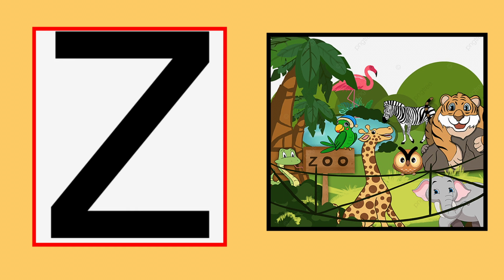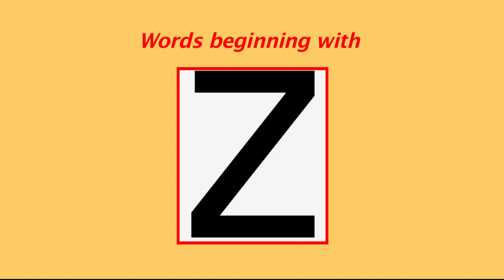Z is for zoo. Z, z, zoo. So these were some of the words that begin with the sound Z and the letter Z. Let's go through them once again.